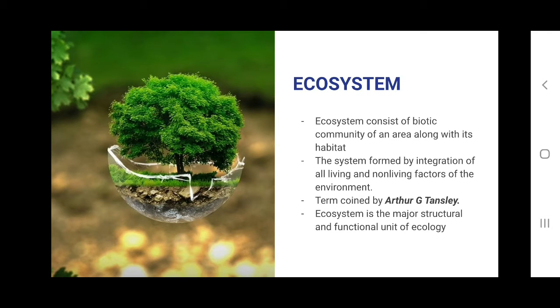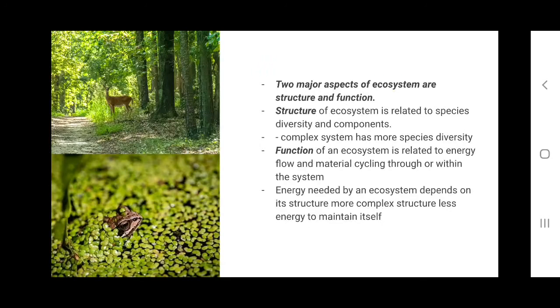And the system formed by integration of all living and non-living factors of the environment is called an ecosystem, and it is the major structural and functional unit of ecology, or the basic unit of ecology is the ecosystem. Simply, the biotic community of an area along with its habitat is called an ecosystem.